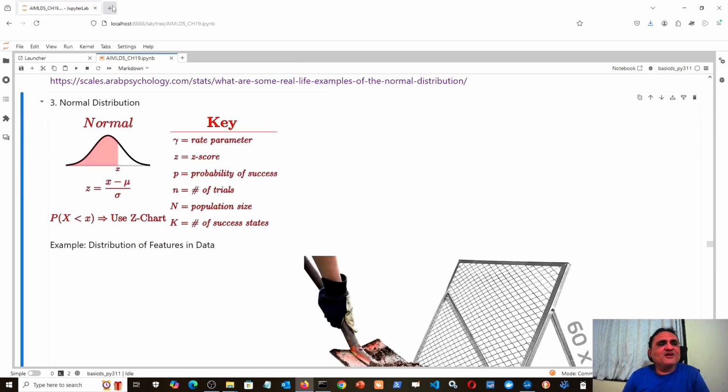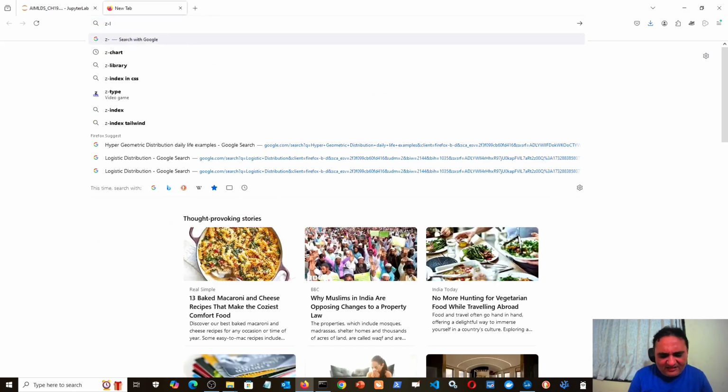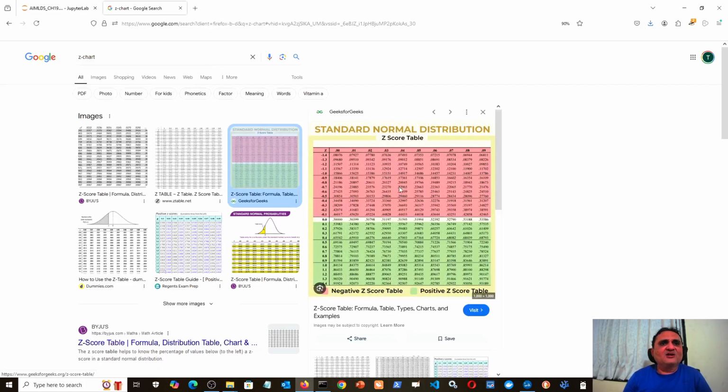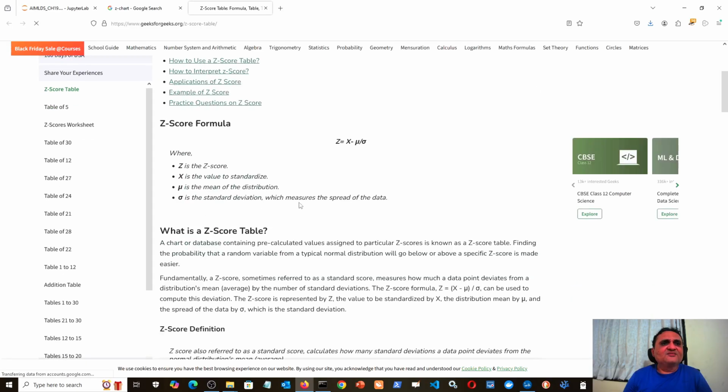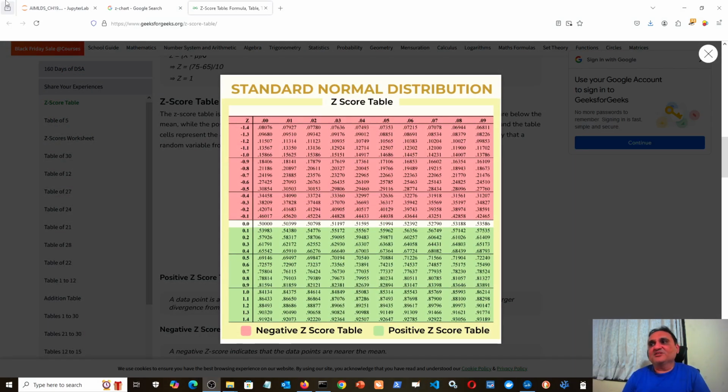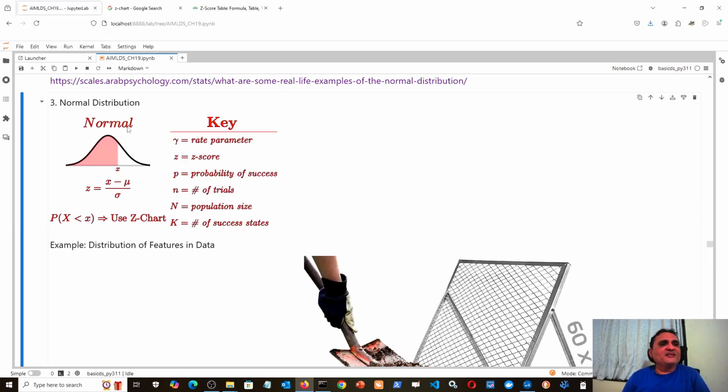What is a Z chart? If I show you, it is a chart like a log table, somewhat similar to a log table. In your earlier standards, you have used log tables. So this kind of charts are there. This chart, if I maximize it, this kind of chart is called a Z chart. Okay, so when you want to find the cumulative probability, there is no equation for that here, but first you find the Z score of the starting point. Suppose I want to find the cumulative probability between the beginning and this point, so I will find the Z score here.